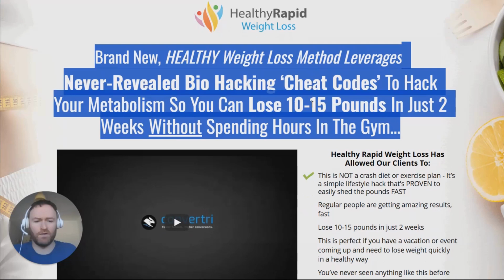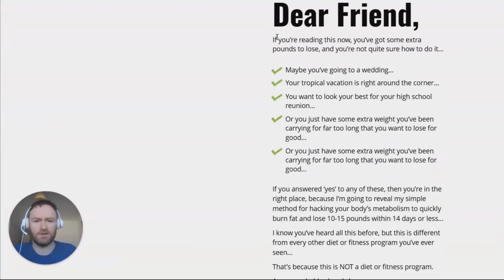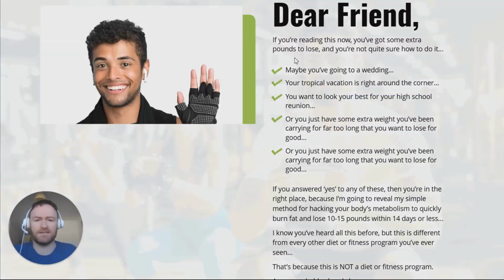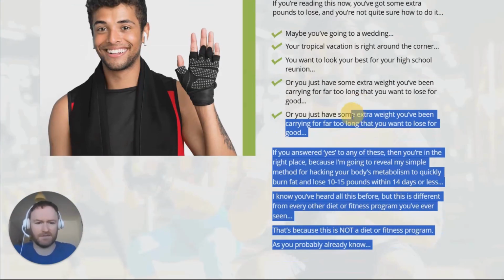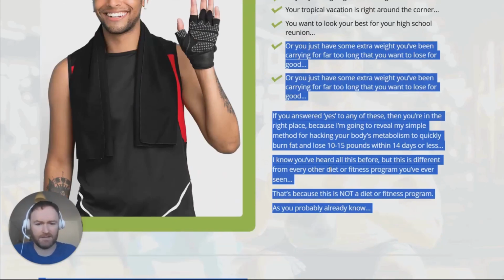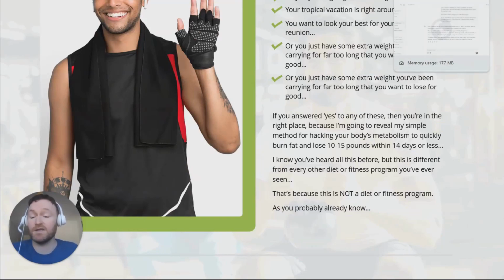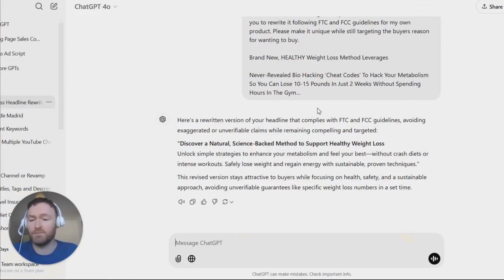And the next thing that you would do once you've got one that you like is you would come down to whatever chapter is next. So you would grab this chapter from here and say, this is chapter 1 in the course that I like. Please rewrite this chapter for me to be unique for my own weight loss products. You would put that in there. It's going to spit it out.